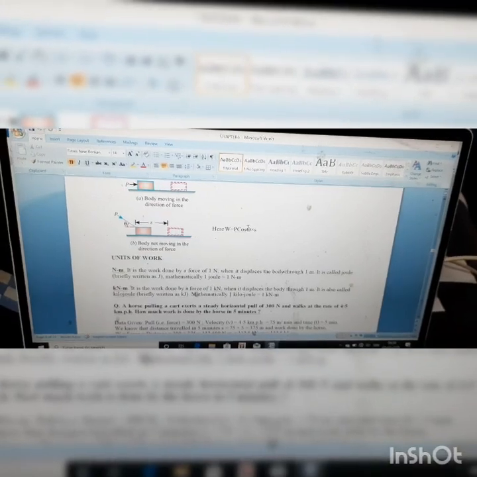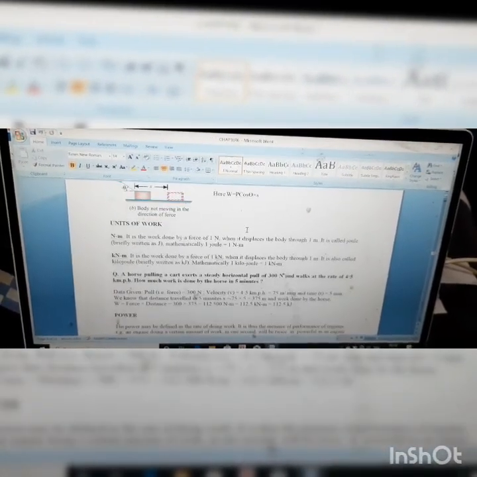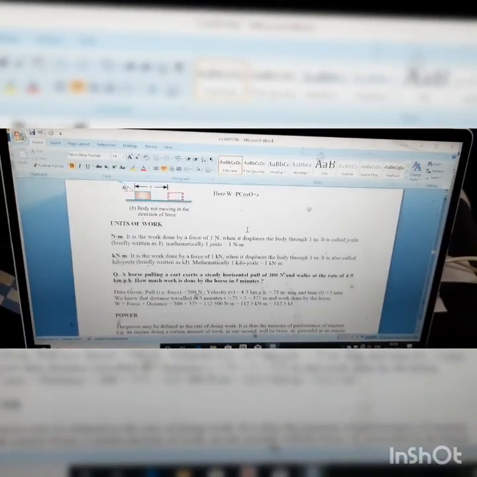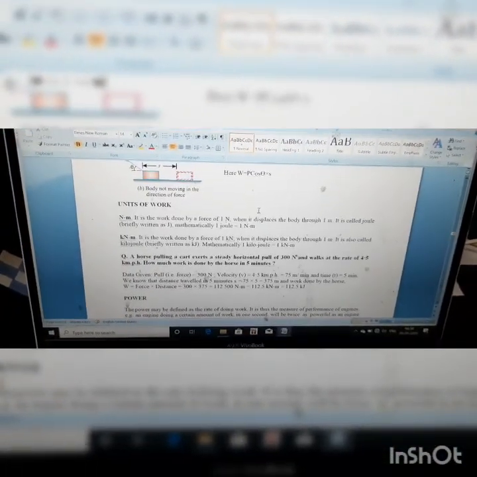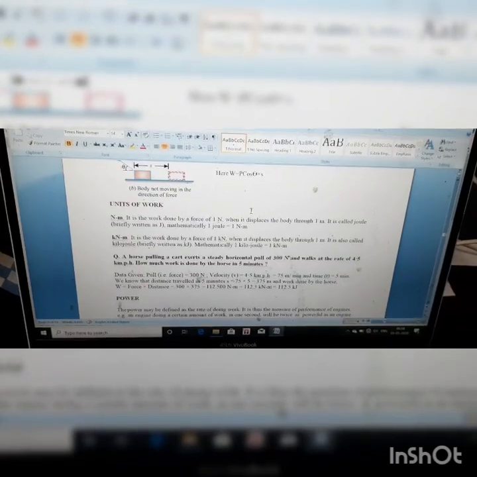Next we'll move to the unit of work. What is the unit of work? What is the unit of force? Newton. And what is the unit of displacement or distance? Meter. As work done is the product of force and displacement, the unit is Newton meter, or you can say its unit is joule.